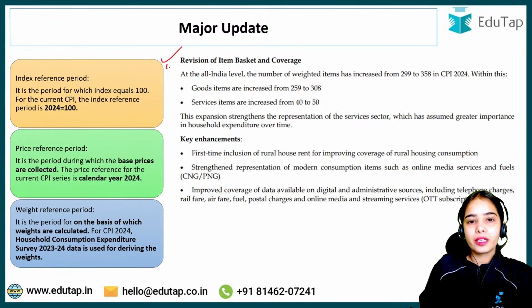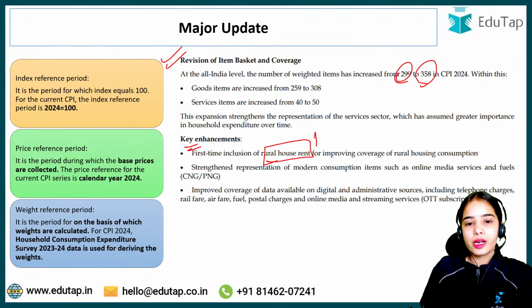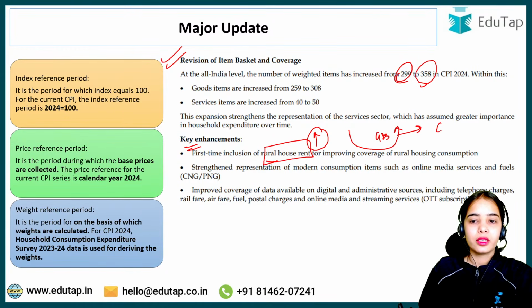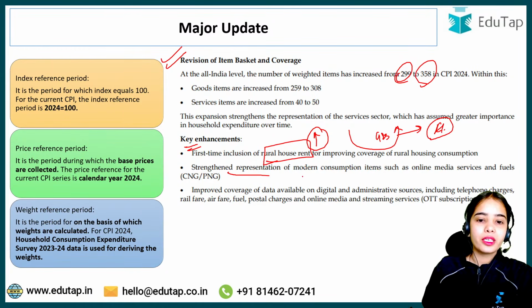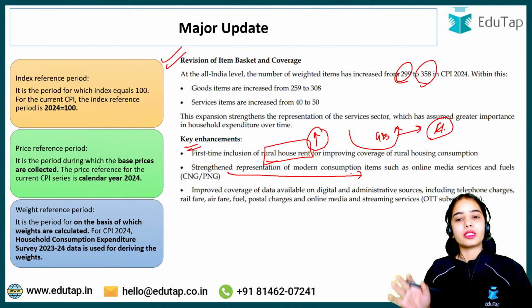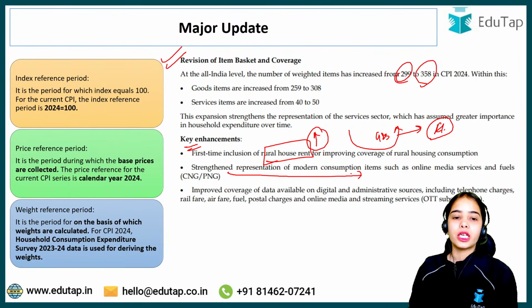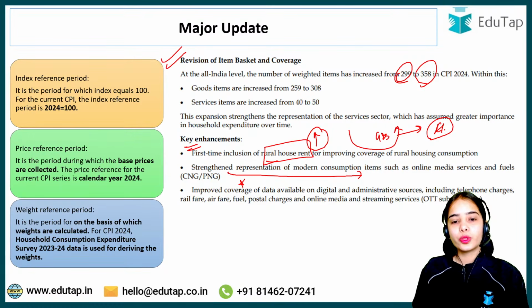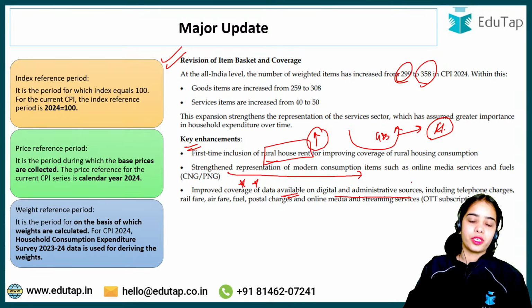So the revision of the item basket, as we have discussed, is from 299 to 358 items. Key enhancements: rural house rent is included in the basket of goods and services consumed by households; strengthened representation is provided to modern consumption items, online media services, fuels and such; and there is improved usage and coverage of data on digital and administrative sources.